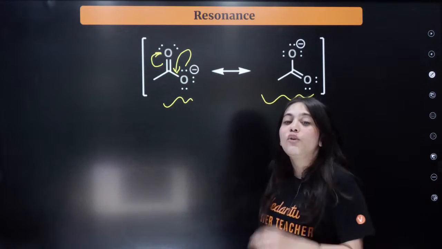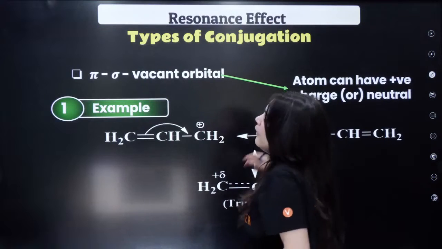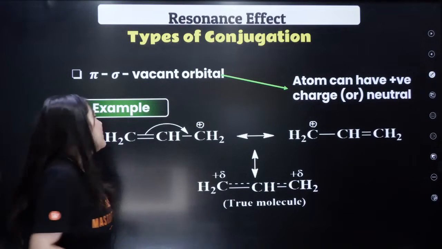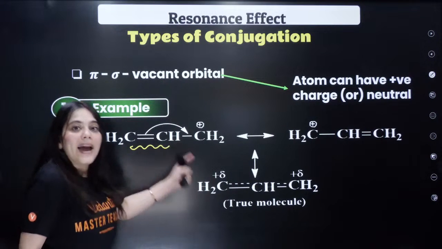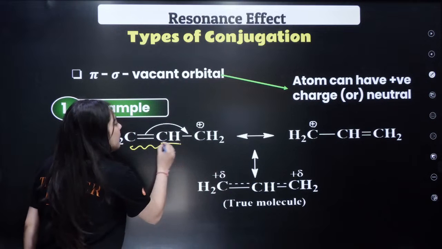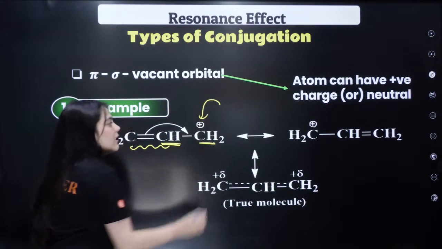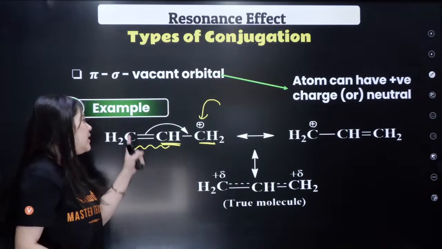I will tell you very quickly how to identify whether resonating structures are present or not. Number one identification: for example, here there is a double bond over here, and right next to the double bonded carbon, the carbon has a positive charge on it. So this will definitely show resonance. Can you see?